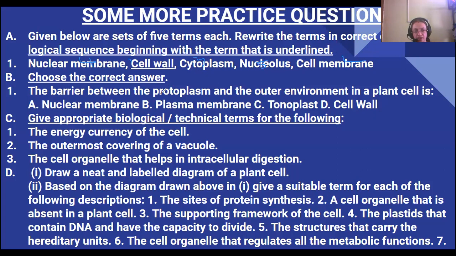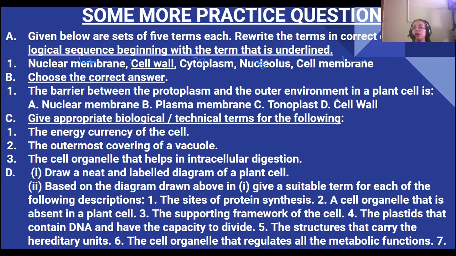Now choose the best correct answer. The barrier between the protoplasm and the outer environment in a plant cell, what is that? That is the plasma membrane. The protoplasm in the cell, when it is coming to the outer environment, has a plasma membrane or cell membrane, which is cutting off the protoplasm from the outer environment. So it is the plasma membrane.